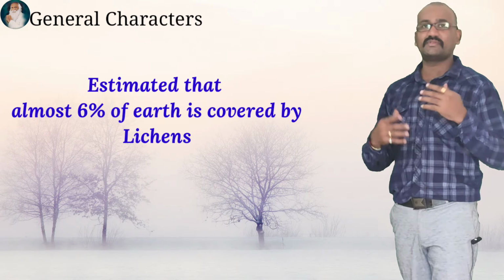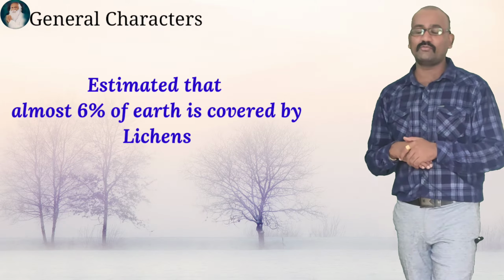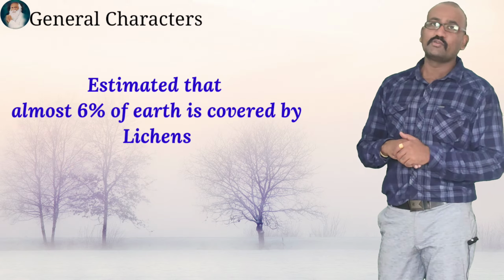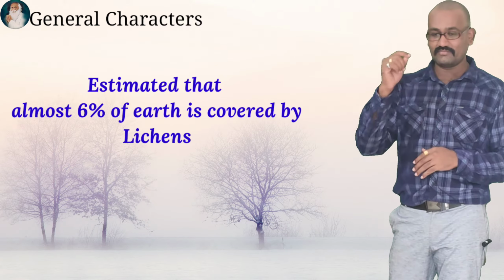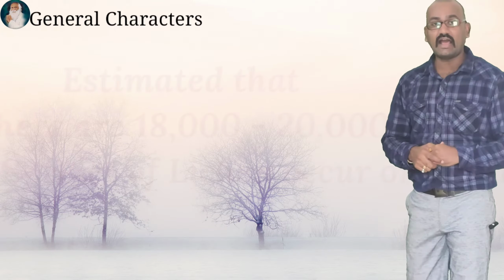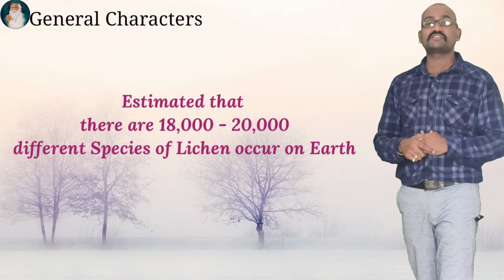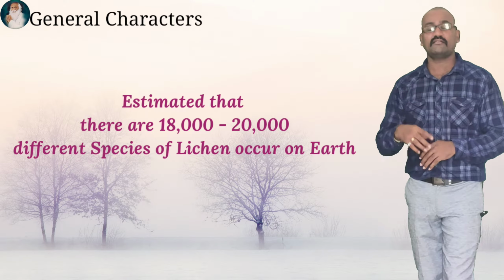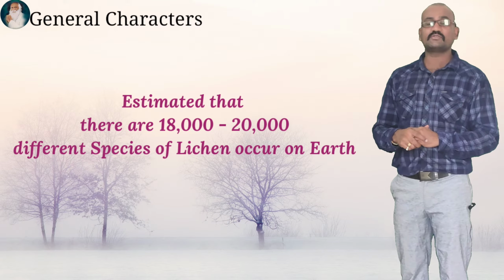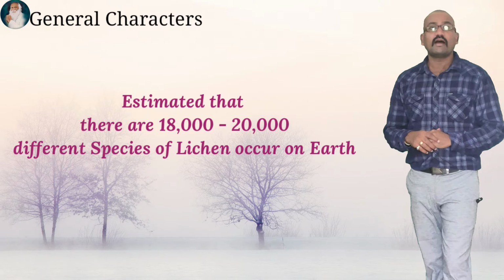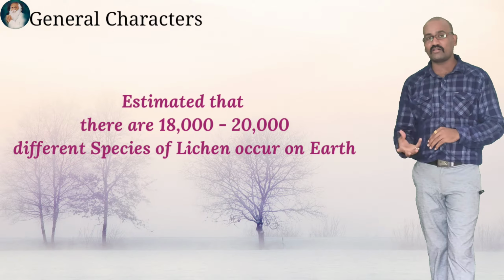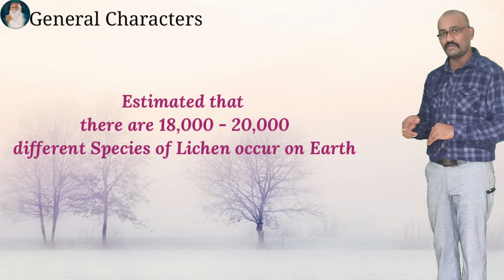And please note this down. Keep your notebook and pen while you watch these videos, because these videos give you information. You may understand it, but in order to remember things, you need to write them down. There are 20,000 different types of species of lichens discovered up till now by human beings. Out of them, I would like to ask you a question. Please find out how many different types of species occur in India and mention it in the comment section.